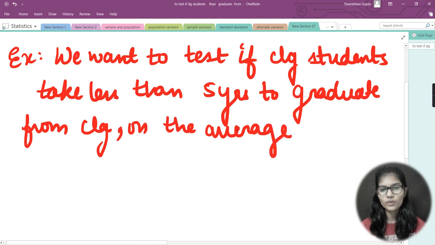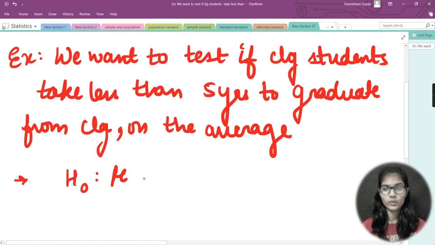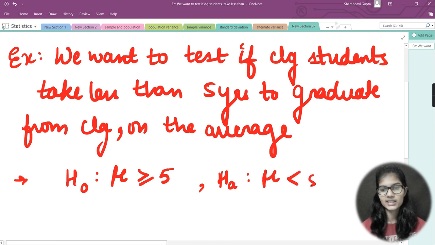Now, according to the null hypothesis and the alternate hypothesis, my answer for this question is that the null hypothesis, H naught, is mu greater than or equal to 5. Talking about HA, my alternate hypothesis, that will be mu less than 5. Mu is basically my average.